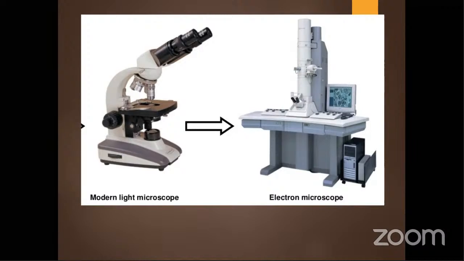And previously that used normal sunlight as the source, but here it is electricity, meaning there is an inbuilt lamp over here which provides the light for viewing the sample. You have to place the sample over here and you can see. Okay, these are the various magnification levels you can see.